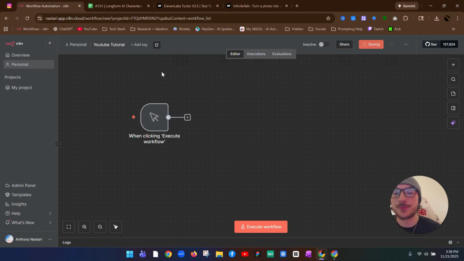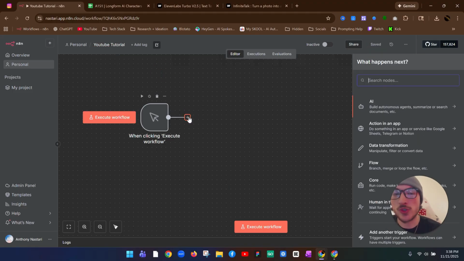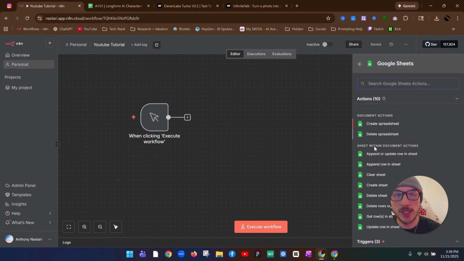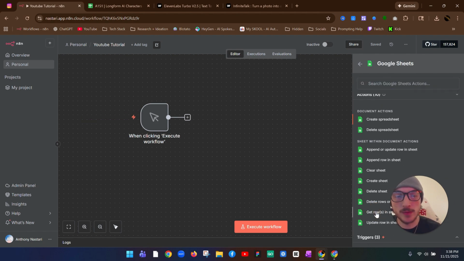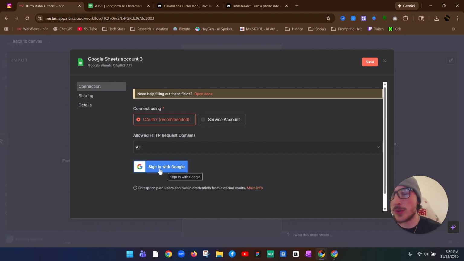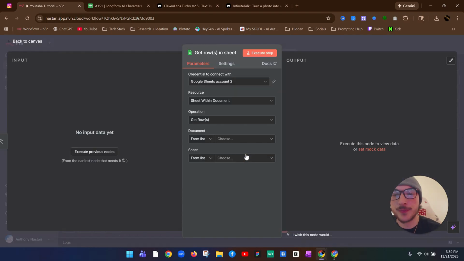That way I know. And then for the next step, we're going to want to select Google Sheets. So we could just look that up. Sheets, and open up Google Sheets. We're going to get row or rows in sheet. And the way to connect Google Sheets, if you don't already have it connected, is you just want to click on Create New Credential. Sign in with Google, and it'll bring up one of those pop-up screens where you could just select your account, authorize it, and then you'll be able to come right over here and select your Google Sheets account. So then you're going to want to select Sheet within the document, get row.